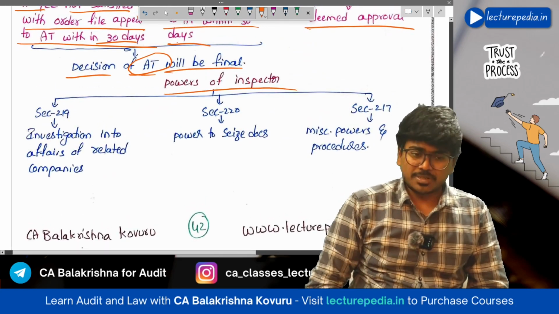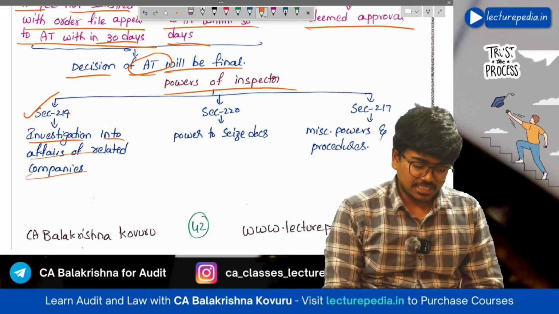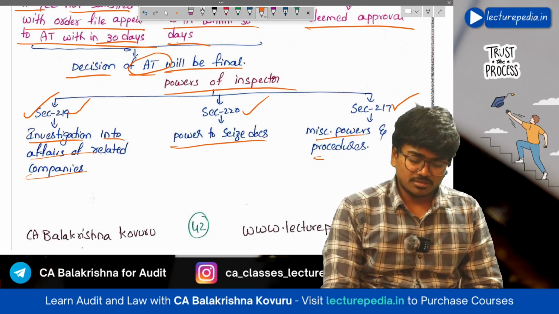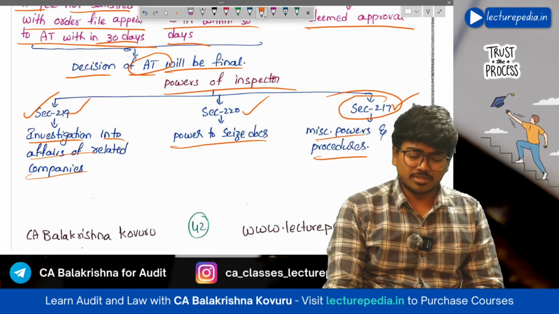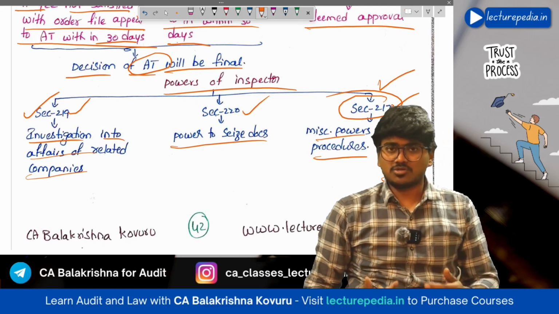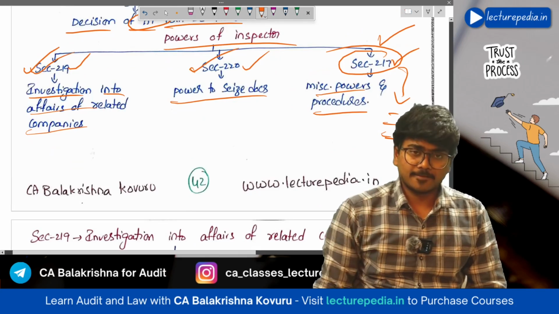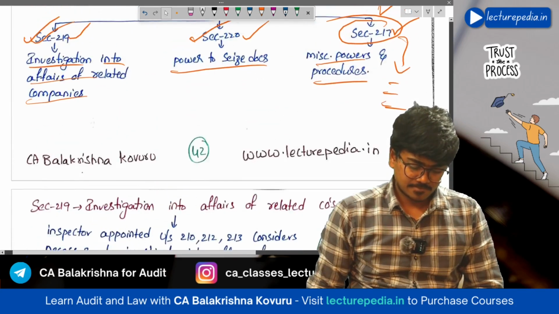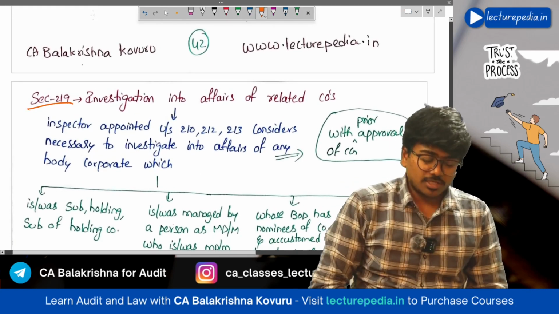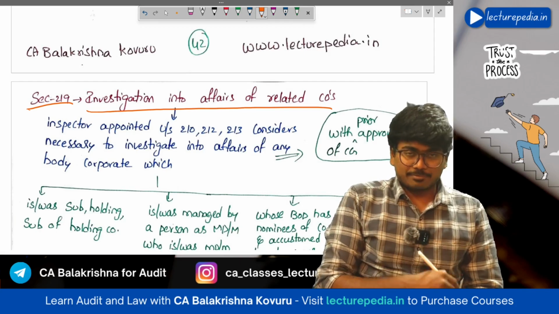Next, powers of inspector. The inspector has the power to investigate into affairs related to the company under section 219. Section 220, power to seize the documents. Section 217, miscellaneous powers and procedure. This section 217 we have not discussed; there is a list of powers you can go through. Sorry, we are going to discuss these. Section number 219, investigation into affairs of related companies.